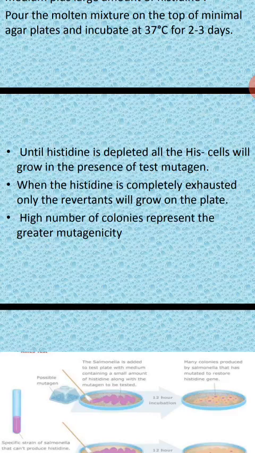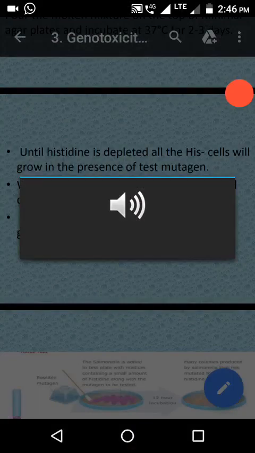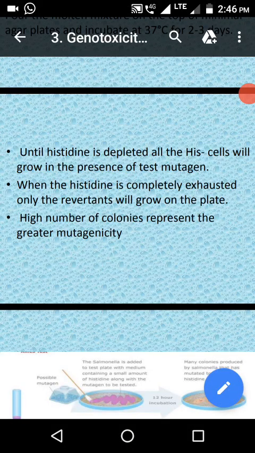But in the test compound treated petri dish, a greater number of bacterial colonies appear. The reason is that even after the histidine is exhausted, they are able to survive because they have the capacity to synthesize the essential amino acid histidine for their growth. So this is what you can note down from the Ames test. It is because of mutations only. They have attained the histidine-producing genes in their DNA.